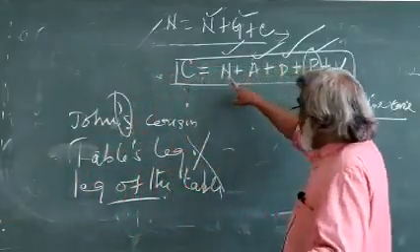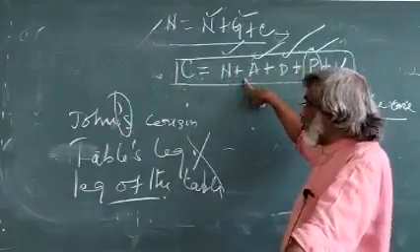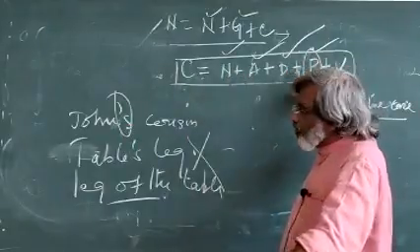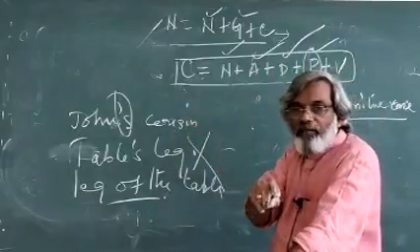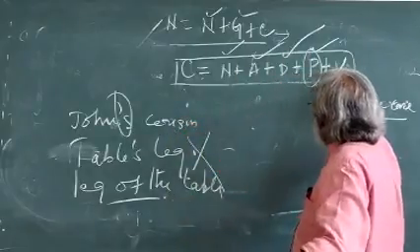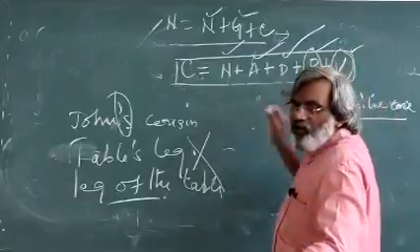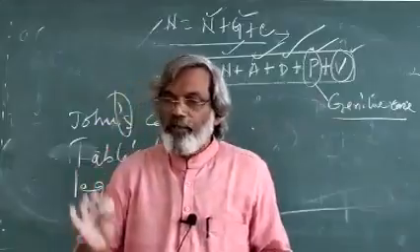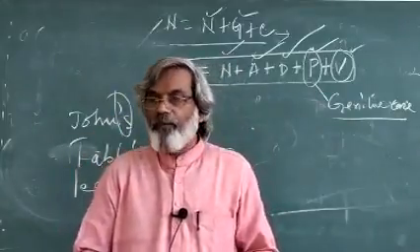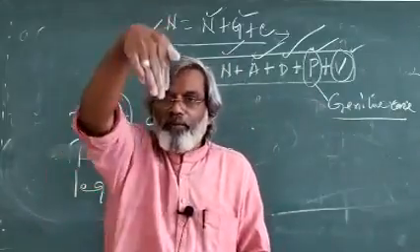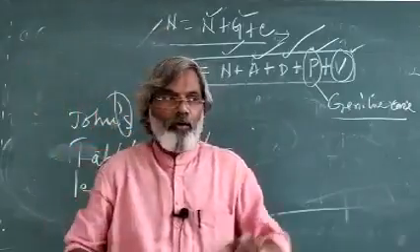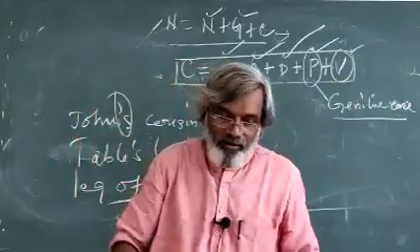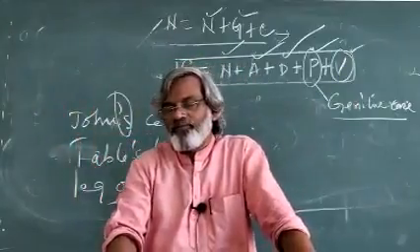So case system: nominative over, accusative over, dative over, possessive over. Possessive has two dimensions, the 's dimension, then the of dimension. Then vocative. This is not very important, but still for completion keep it in mind. You call somebody, Raju, Peter, John, come here. That calling name is called vocative.